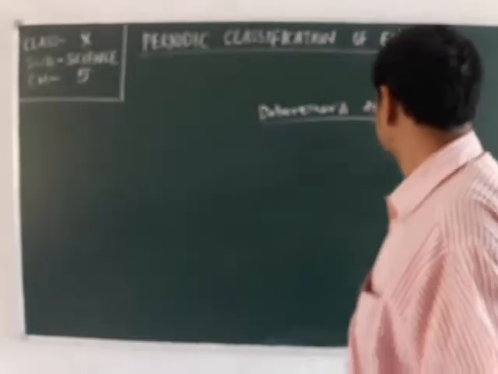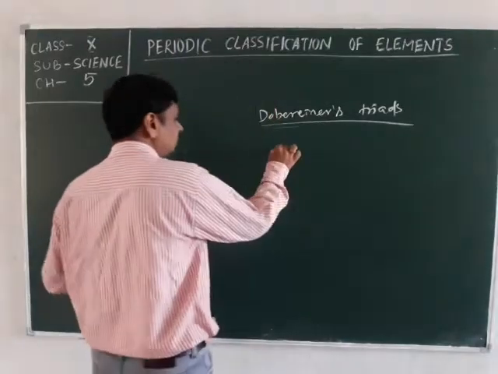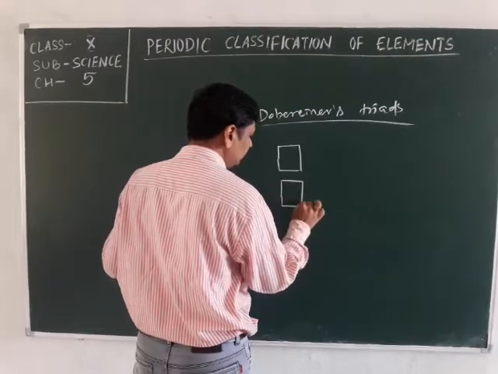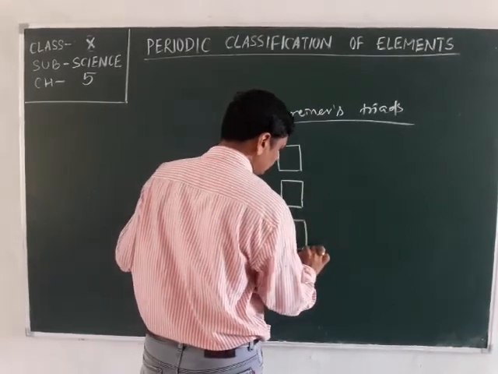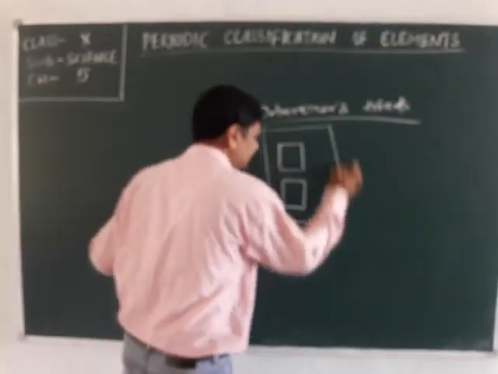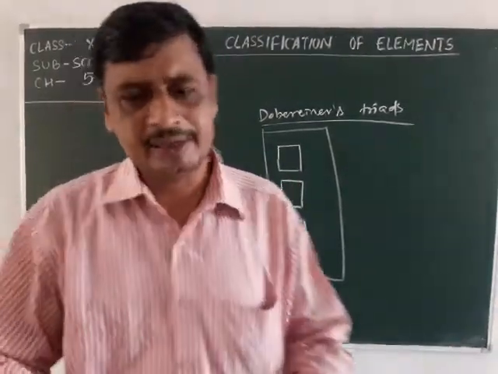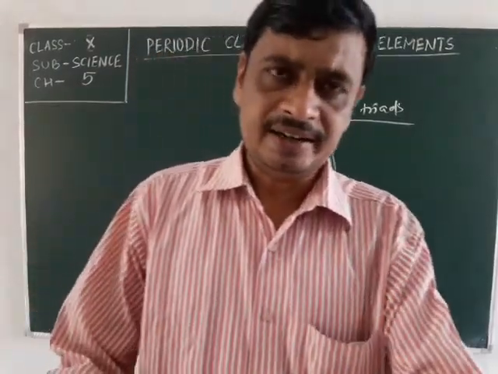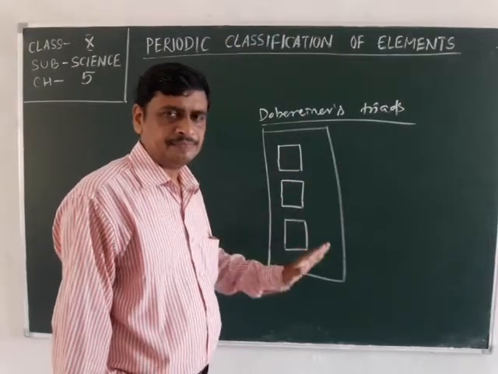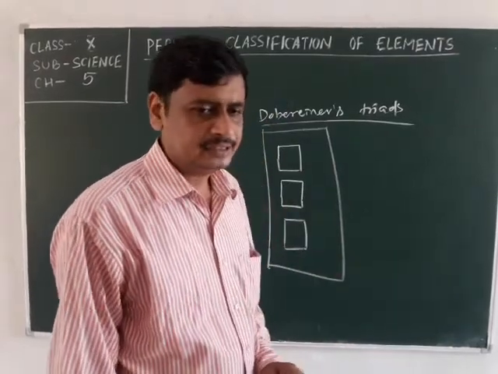Dobereiner's triads. He arranged the elements in a group in which three elements are taken, the properties of these three elements are similar, and the average atomic mass of the first and the last element is approximately equal to the atomic mass of the second element.